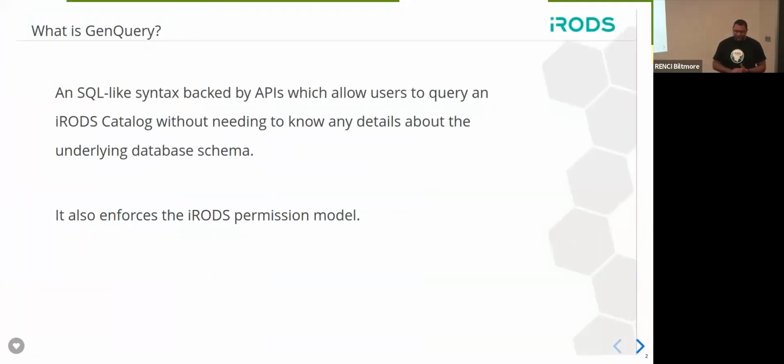All right, so to start off, what exactly is GenQuery? Basically, it's an SQL-like syntax provided by the iRODS system. It allows users to query the catalog for various information without needing to know the actual table joins involved with doing that. So basically, it's excluding the from clause and various other SQL clauses that make things complex or harder to interact with an iRODS catalog. One of the other primary goals or features of the GenQuery syntax is that it also enforces the iRODS permission model.